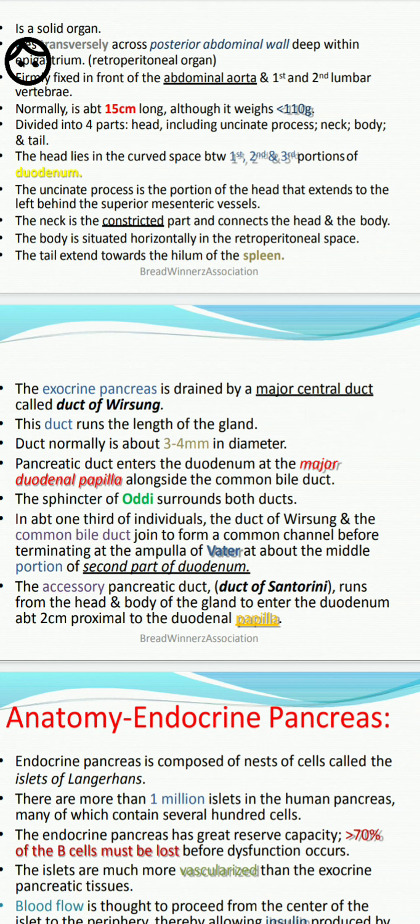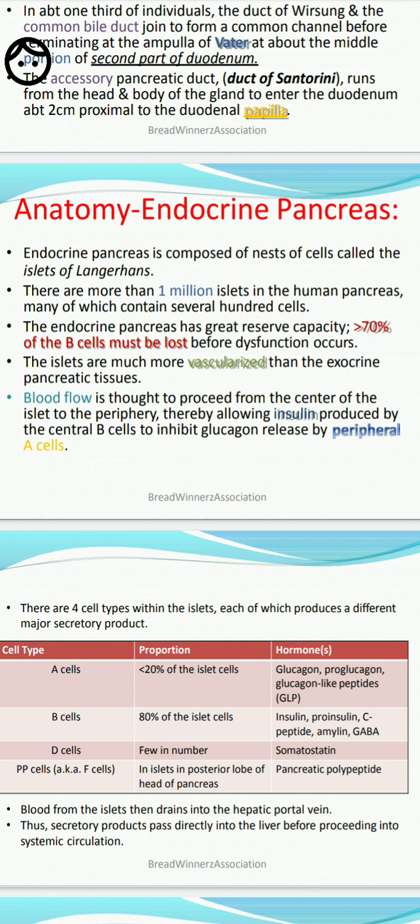When these cells, especially B cells, are lost, dysfunction results. The islets are much more vascularized than the exocrine pancreatic tissue. The blood flow proceeds from the center of the islets to the periphery, thereby allowing the insulin produced by the central B cells to inhibit glucagon released by the peripheral A cells.